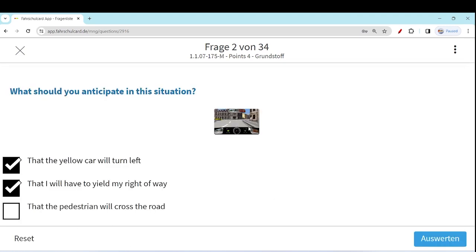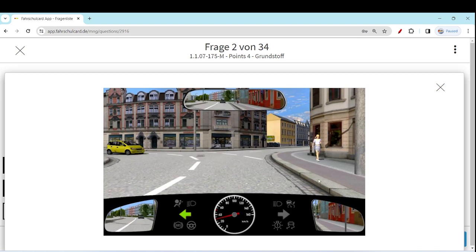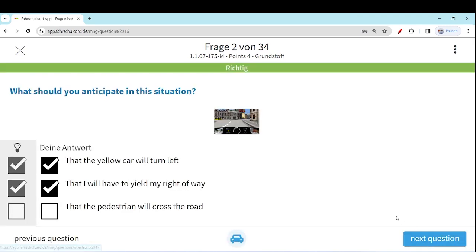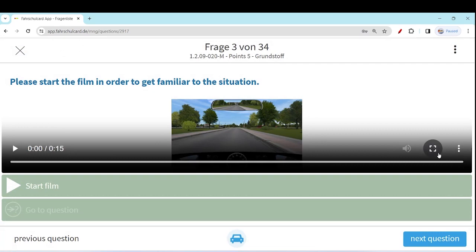That the pedestrian will cross the road? No way. If you see the pedestrian, she is far away, and there is no intention from her to come onto the roadway. So anyhow, these two options are correct. Let's move to the next question, which is again a video question.